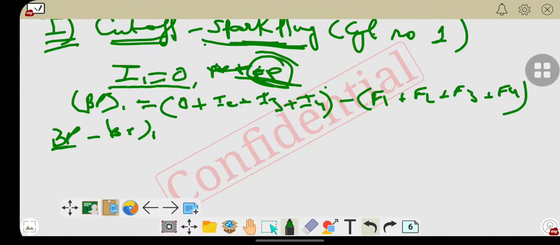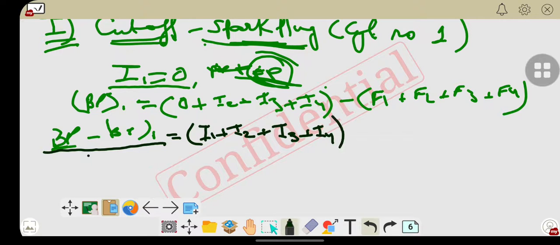Here it can be mentioned as BP minus BP1, it can be written as I1 plus I2 plus I3 plus I4 minus F1 plus F2 plus F3 plus F4.